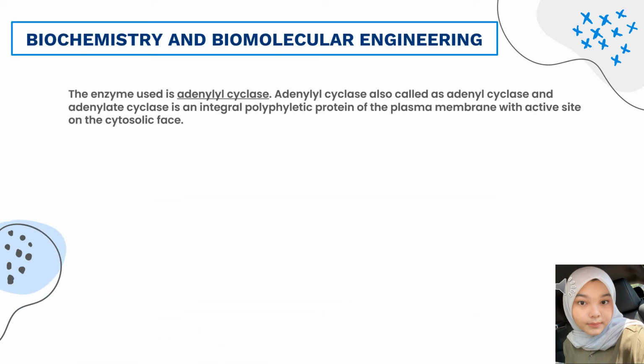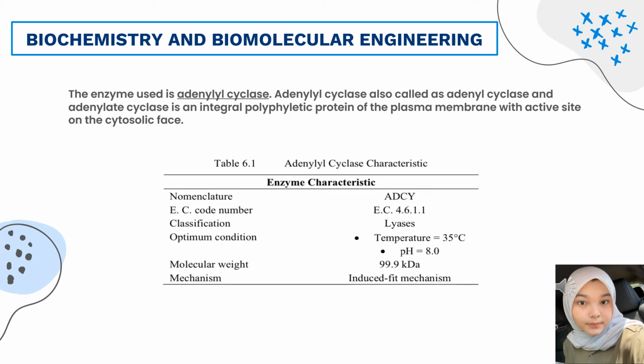So the enzyme we used is adenylyl cyclase, and it is under the class of lyases, which undergo group elimination to form a double bond. The mechanism for the enzyme reaction that occurs for adenylyl cyclase is the induced fit mechanism. As you can see on the slide, the adenylyl cyclase characteristic.